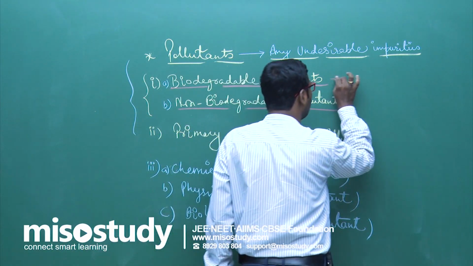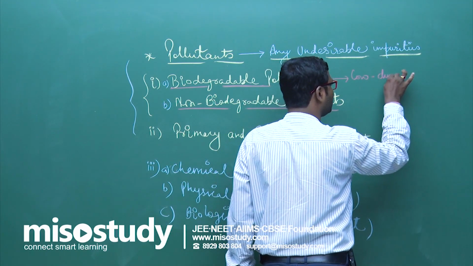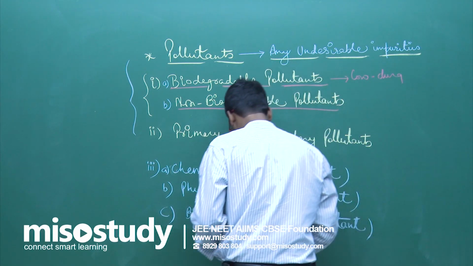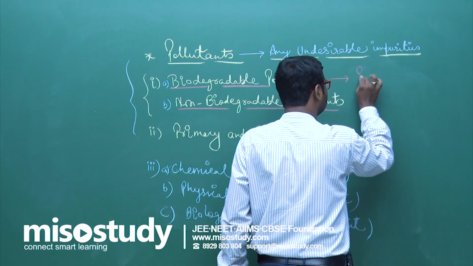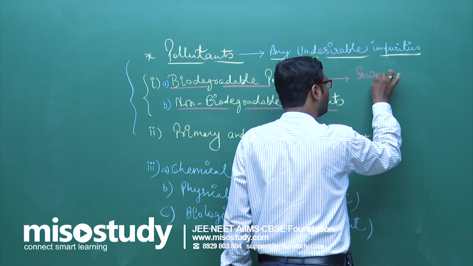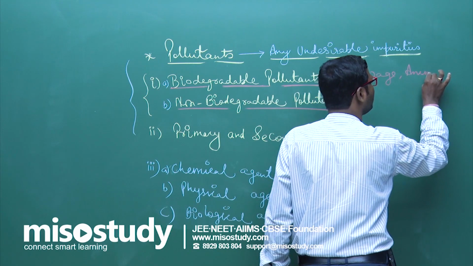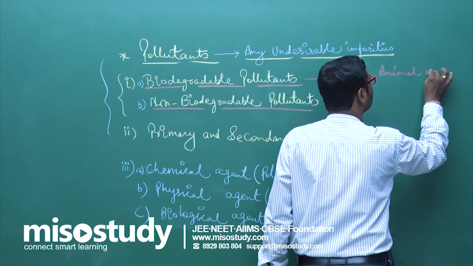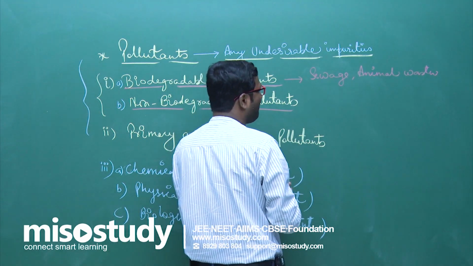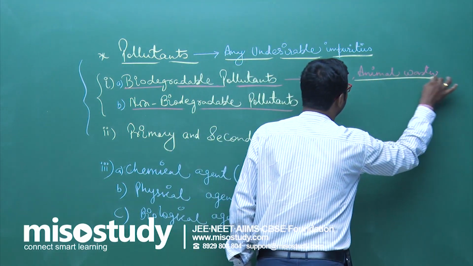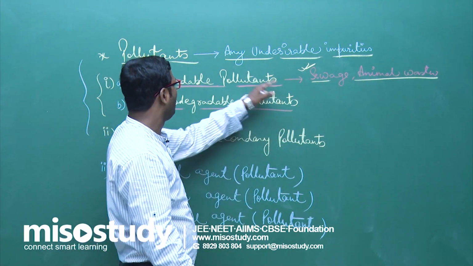If I talk about cow dung, that is animal wastage, sewage, animal wastage, this can easily be decomposed by microorganisms or by itself, and is known as biodegradable pollutant.